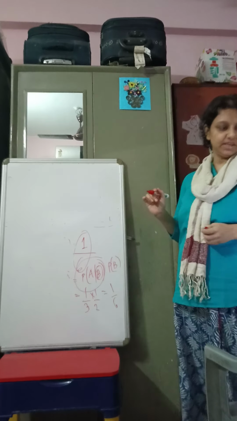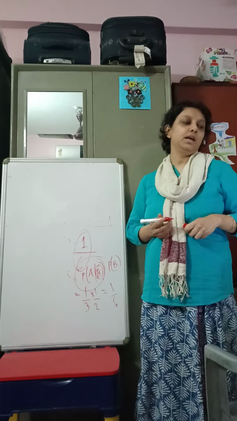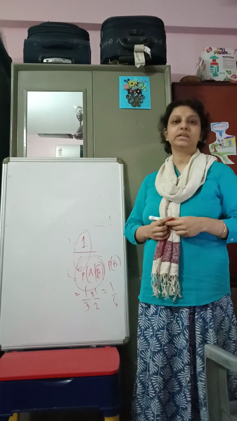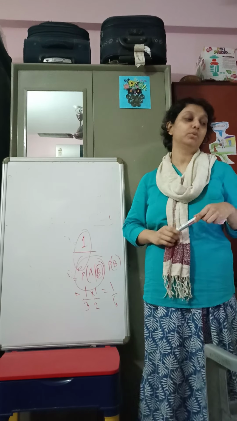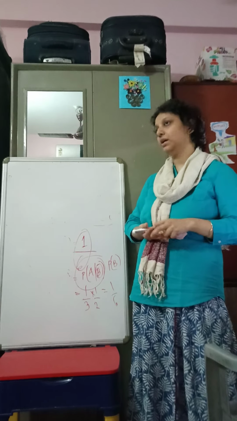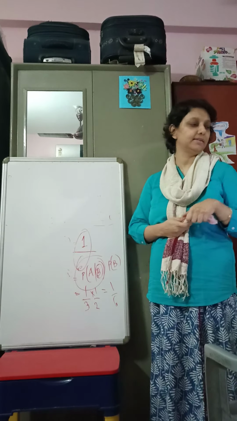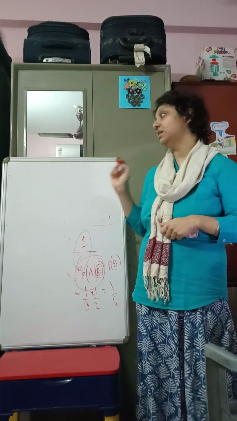So now coming to the examples, mutually exclusive events I've already said, say getting an odd number and getting an even number when you roll a die, or getting a head and a tail. These are impossible things happening together. These are mutually exclusive. Now coming to independent events.